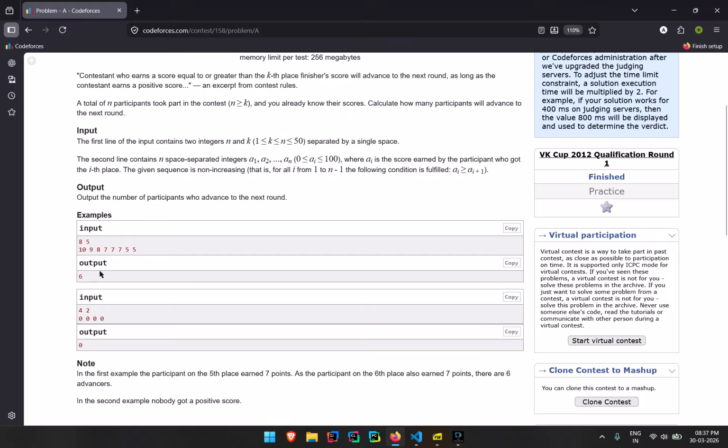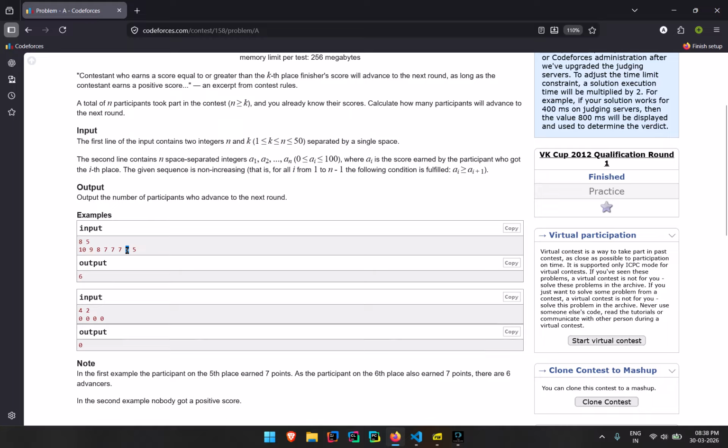Okay. So here, my thought process was I'll find this 5 in the array. I thought of going linearly. When I find the fifth 5 the first time, then what I'll return is index plus 1. That was my thought process.